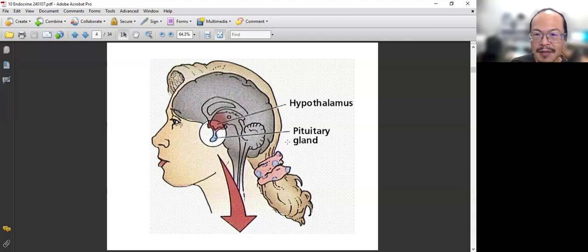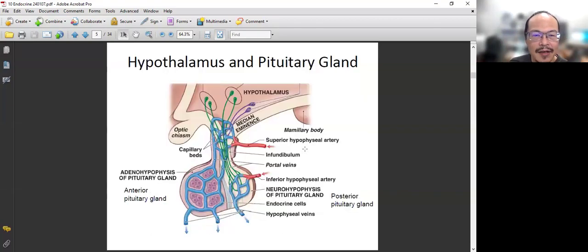All right, so now location, function. Now we know the location. These two locations have several hormones in them. So what are these hormones? All right, here, when we get closer into the hypothalamus and the pituitary, we can see that the hypothalamus has different neurons. These secretory neurons are going to secrete the hormone into the blood. So we have the hypothalamus portion, and here is the pituitary portion.